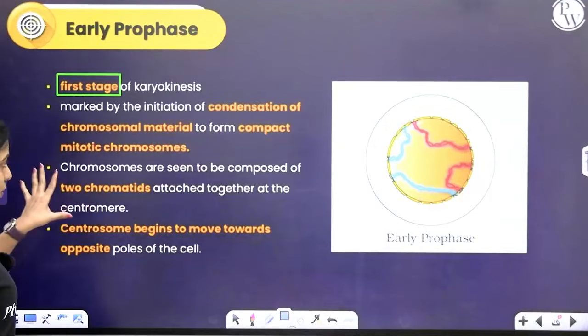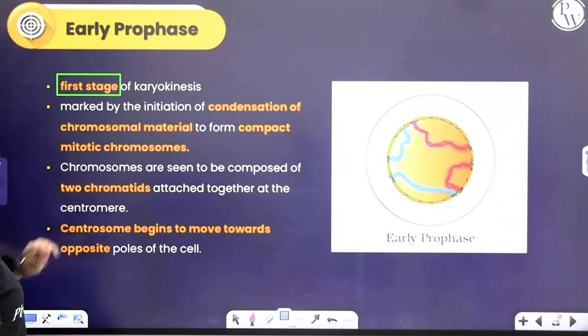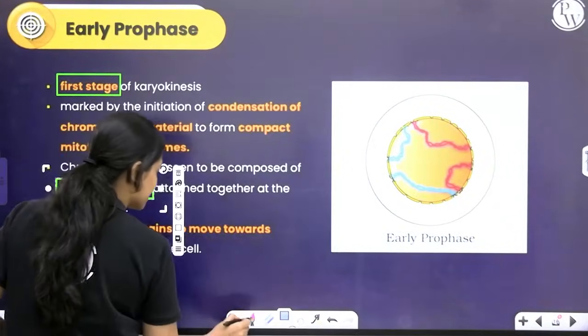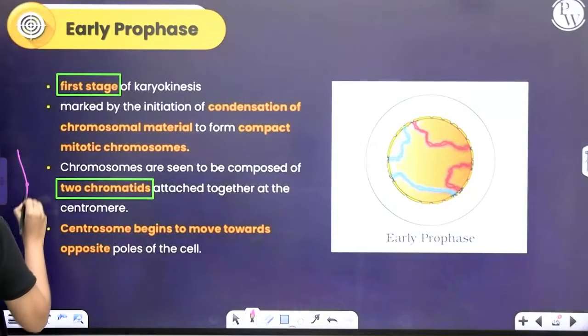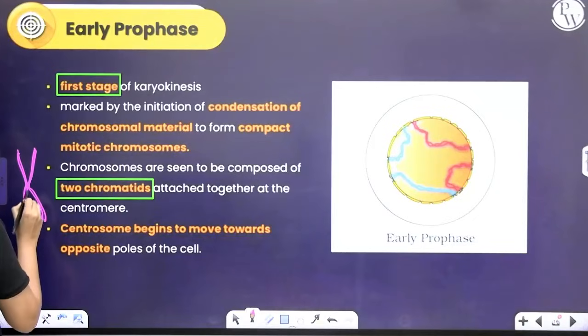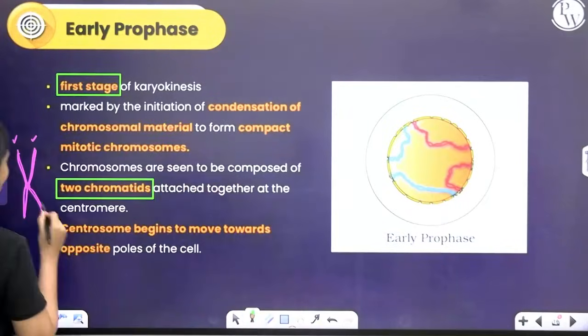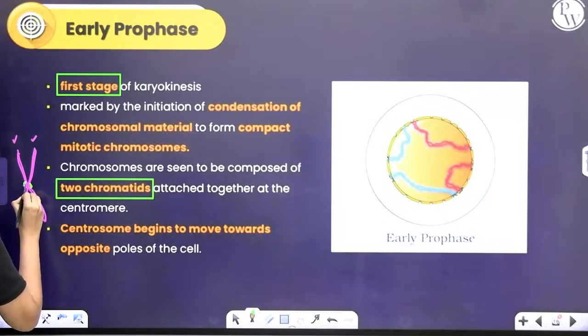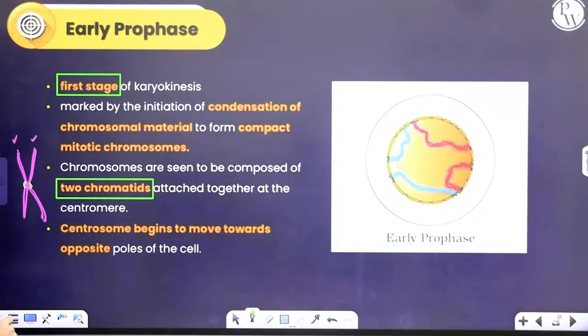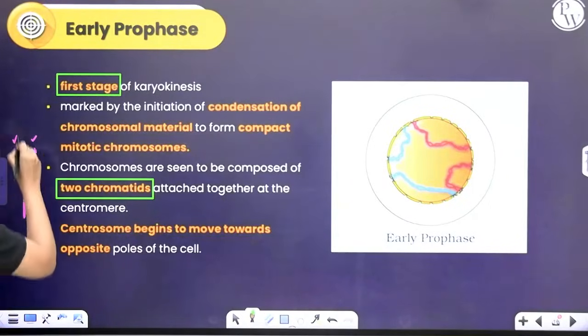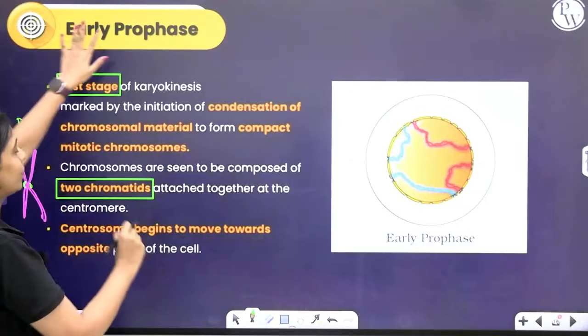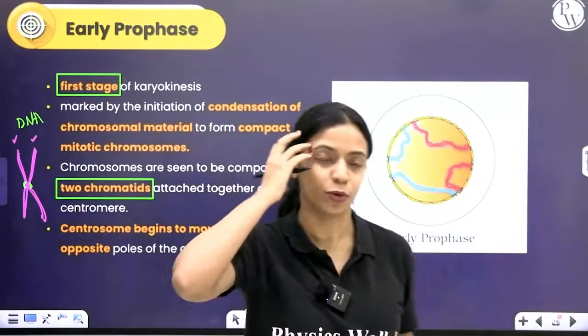Now, here you can see that the chromosomes will be composed of two chromatids because replication is already over. There will be two chromatids. There is a centromere which attaches this chromatid to this chromatid. In the last class, we've also studied how on either side of the centromere, you will have a proteinaceous structure called kinetochore present. So that will also be present here. So this is what has happened to the DNA in prophase, at the beginning of prophase.